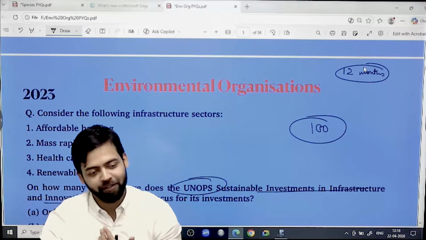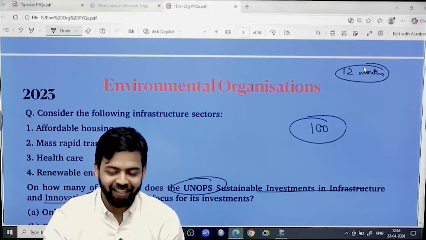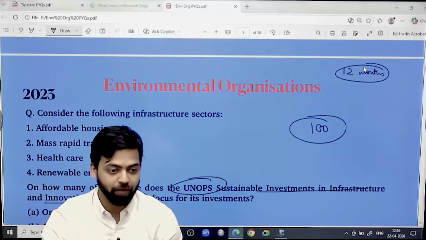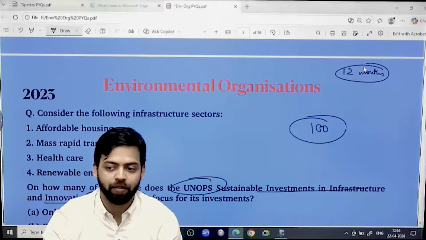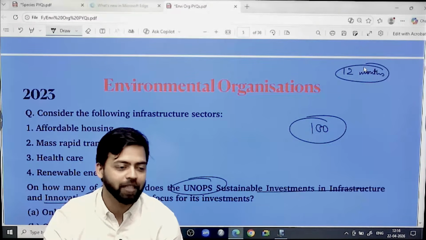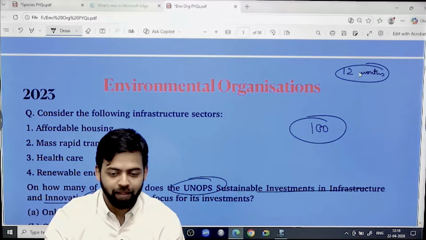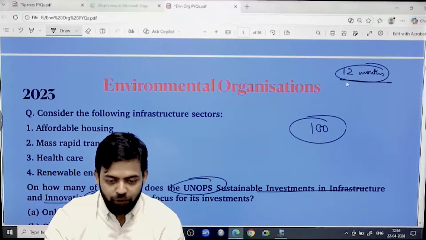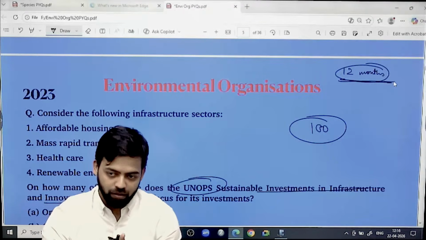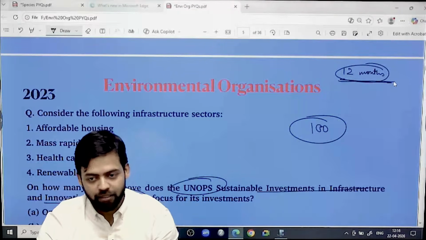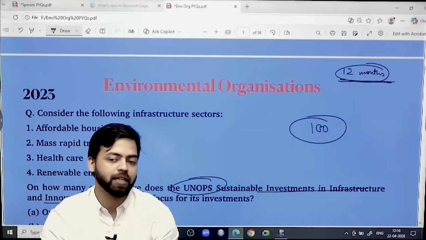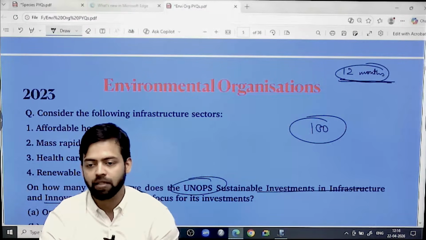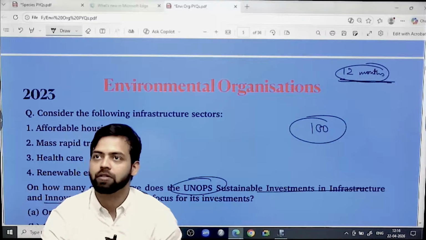Same is the scenario with me also, right? There are days when I miss the newspaper, but I know people who religiously read the newspaper on a daily basis, whatever be the condition. Okay. So if you are reading news for the last 12 months religiously, 2-3 newspapers, there is a probability that you might come across this S3I initiative. Otherwise, hardly you will read about this.